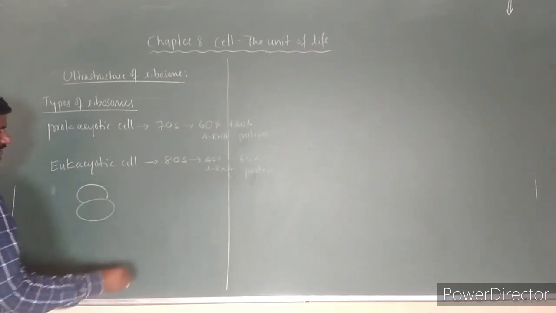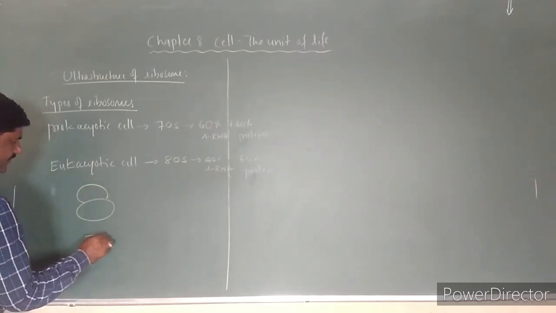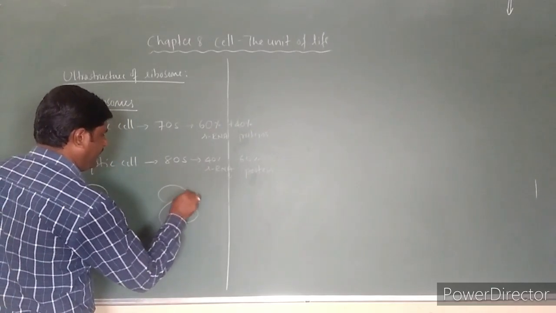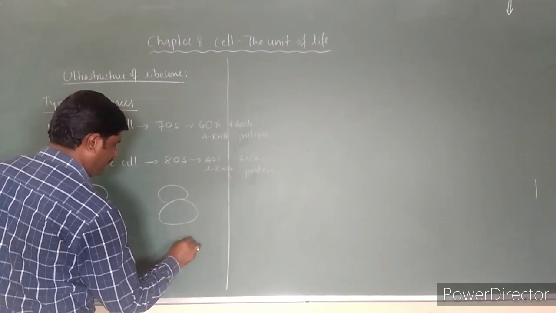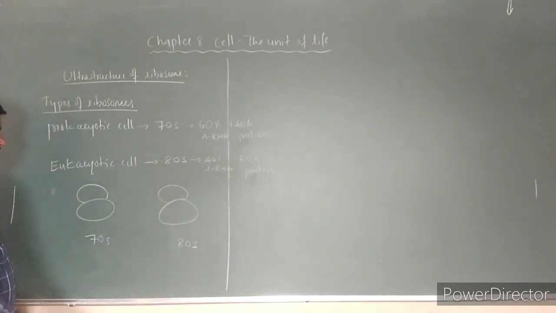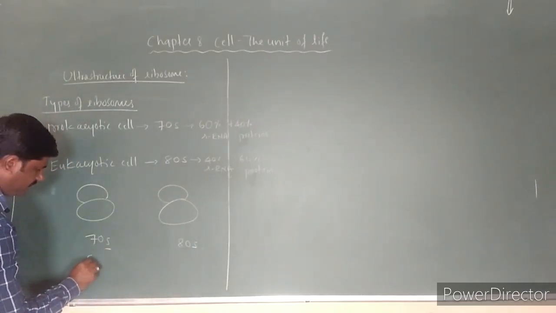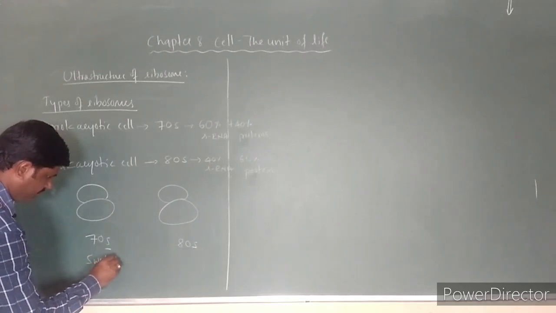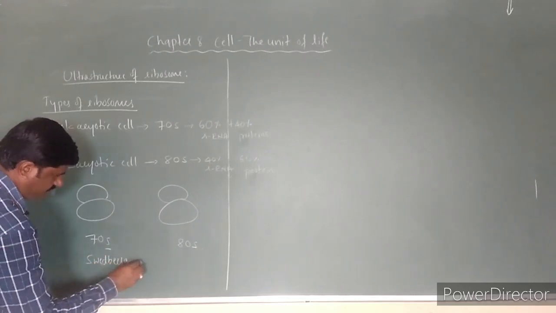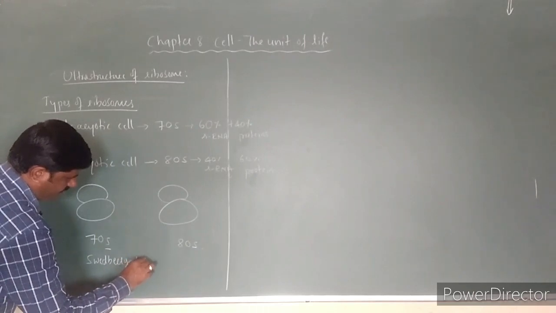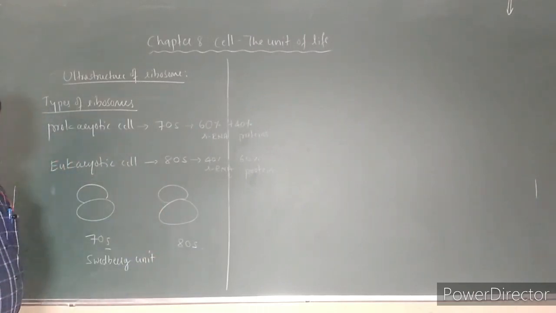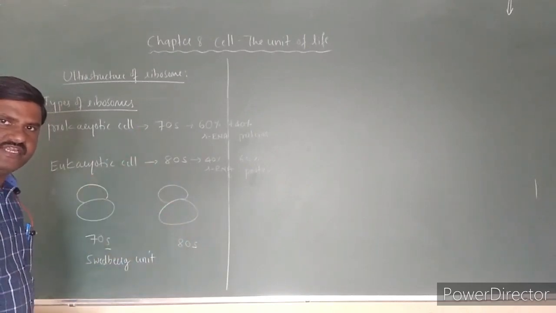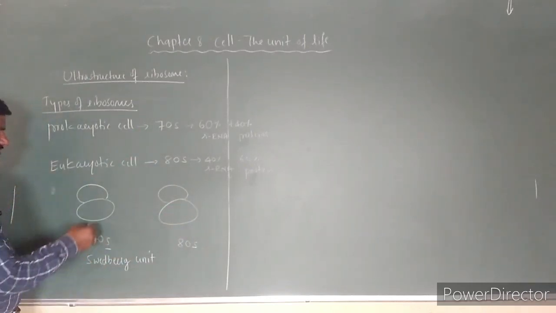See here, this is prokaryotic, the 70S ribosome, and this is the 80S ribosome. S stands for Svedberg unit. I have already explained this in the previous classes.